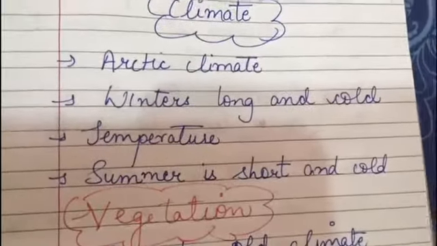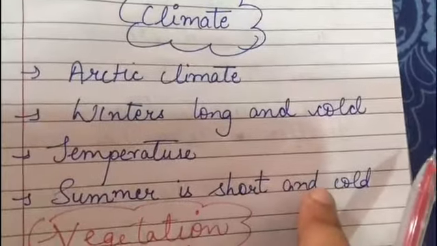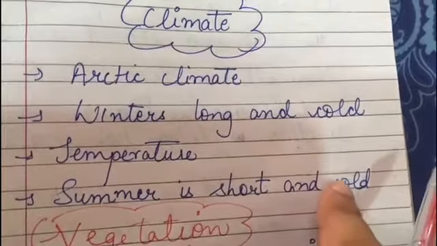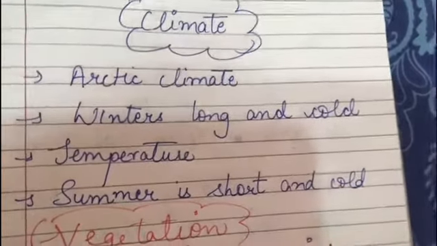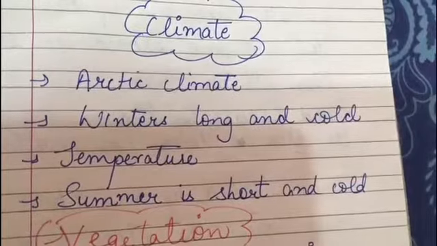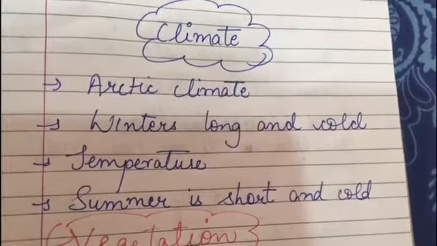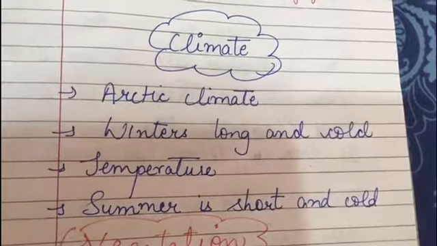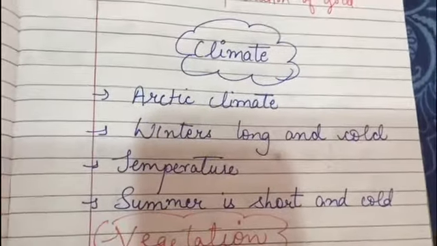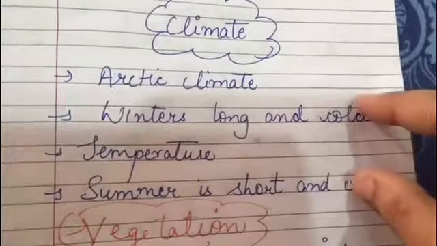And the summers are very short and even cold, so the weather becomes very sunny and bright, especially in the coastal regions. There is continuous sunlight for weeks, no night for weeks. Nevertheless, it remains very cold.